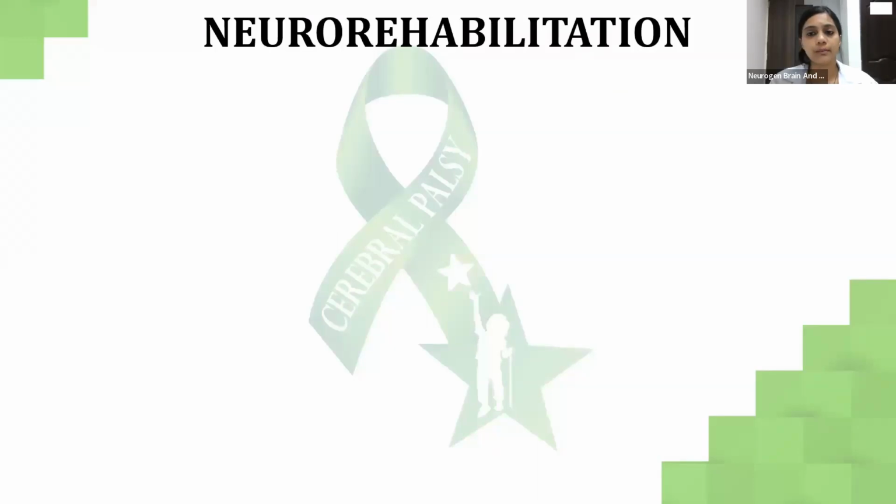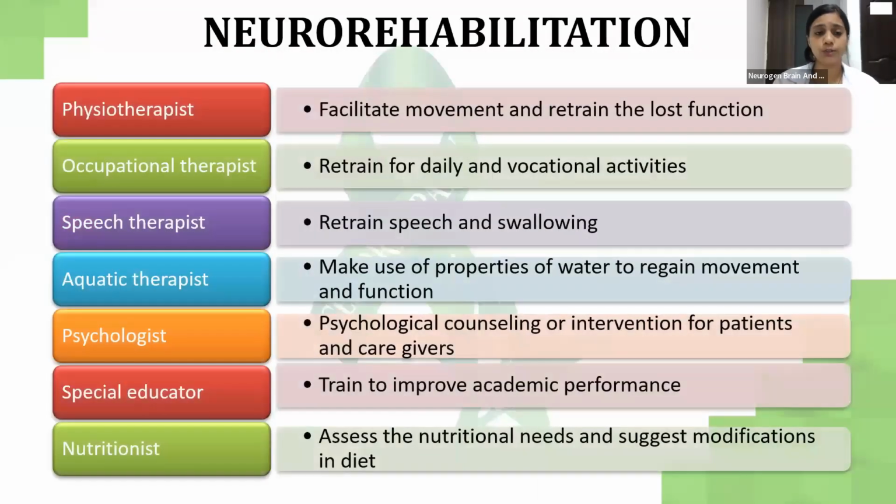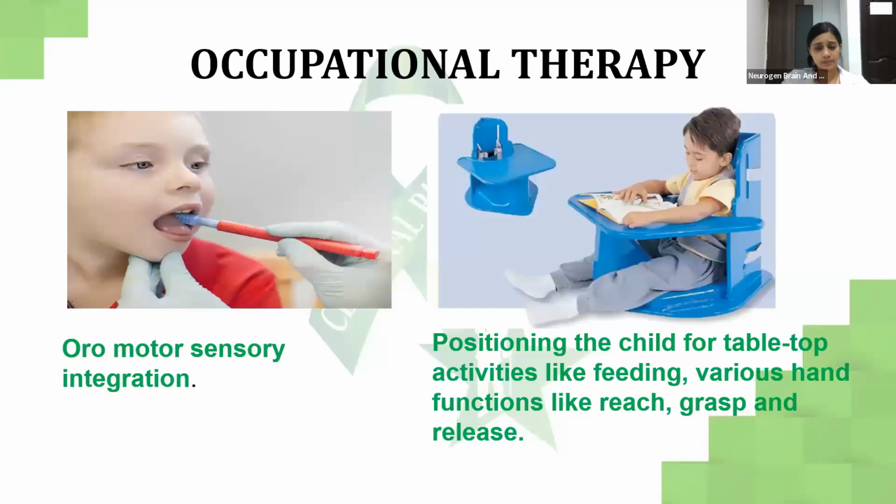What is neuro rehabilitation now? As I told you, we work together: the physiotherapist, OT, speech, aquatic, psychology, special educator, and the nutritionist. We all work together for the betterment of the child. What does occupational therapy do?